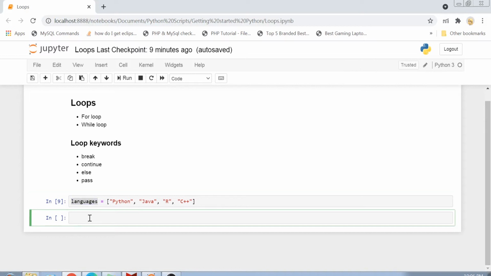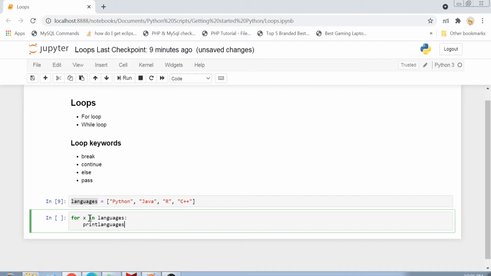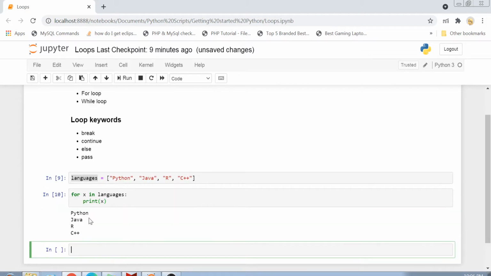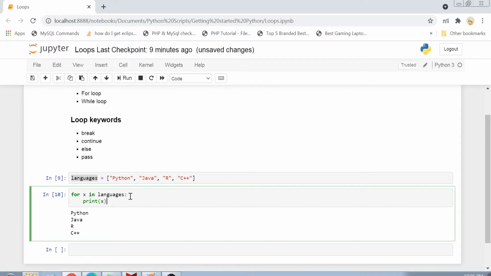Okay, so I will take this variable and create my for loop like this. For x in languages, print x. So you see what happens here. I am iterating over the entire collection of languages with the help of this variable called x. And whenever this x comes across any item inside this collection, we will simply print it. Once all the items inside the collection are iterated, then our loop will break and we will come to the next statement in this Jupyter notebook. Okay, so I hope that is clear to you.